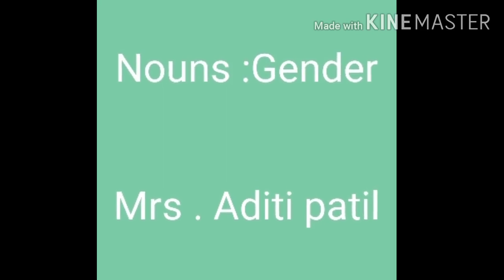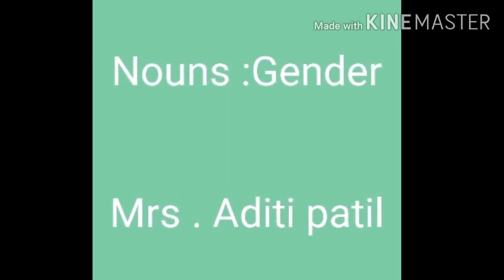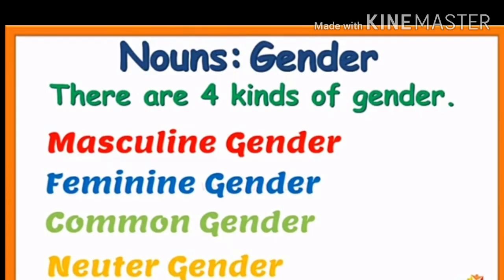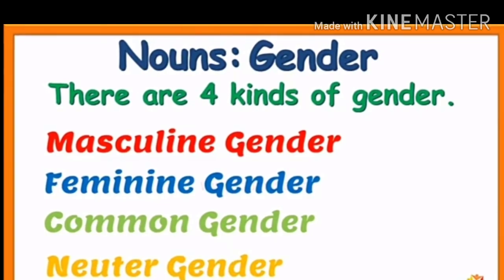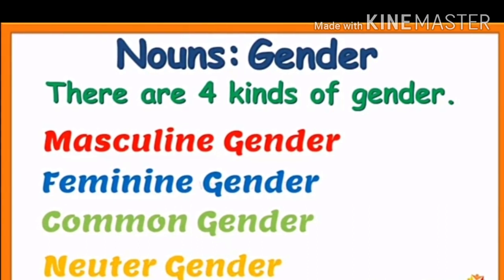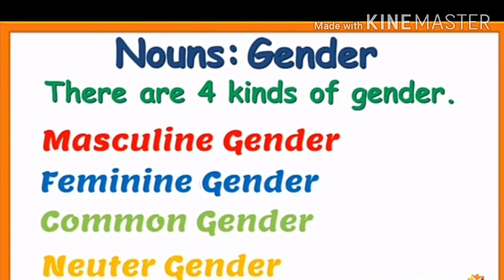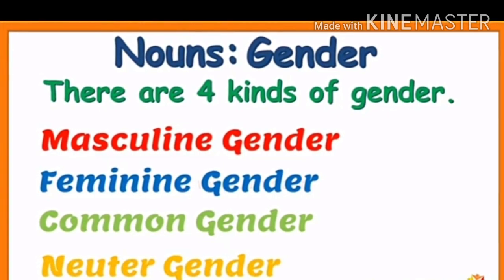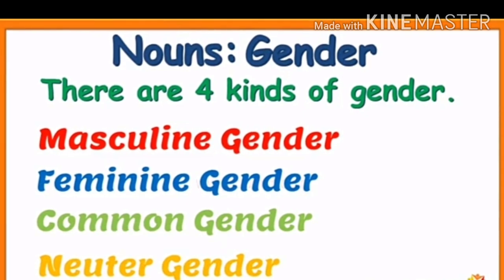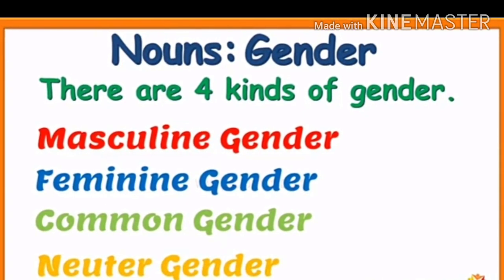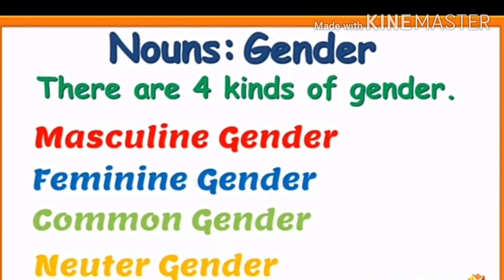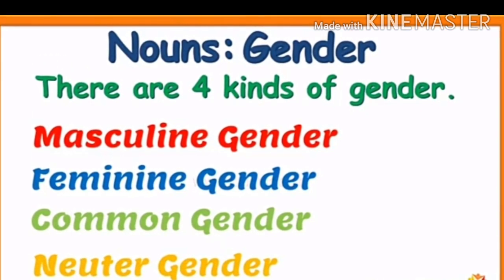Hello students, today we are going to begin with the next topic in your grammar, and the name of your topic is nouns gender. Under nouns gender, there are four kinds of gender. What are these four kinds of gender which we are going to study today? The first type of gender is masculine gender. Second type is feminine gender, common gender and neuter gender. Let's begin with studying the four kinds of gender under nouns gender.